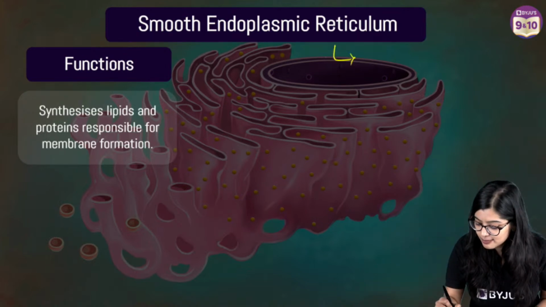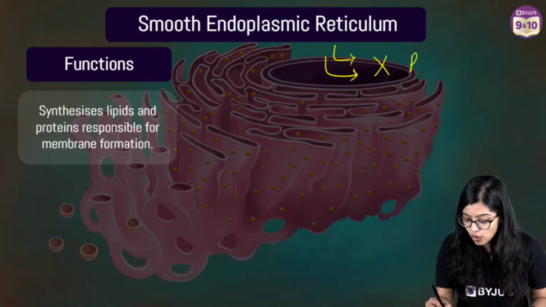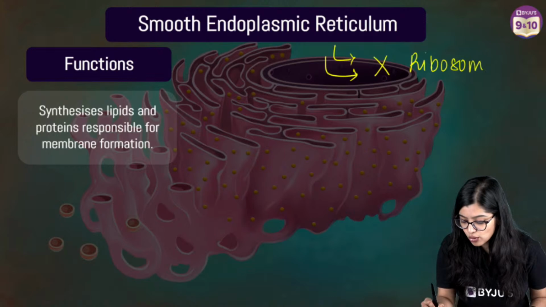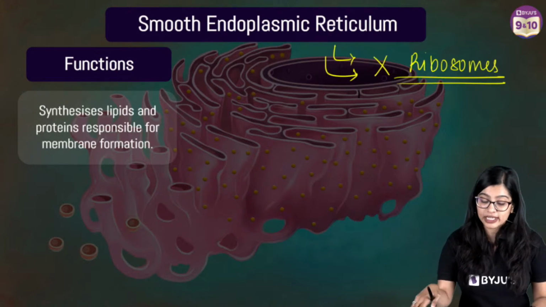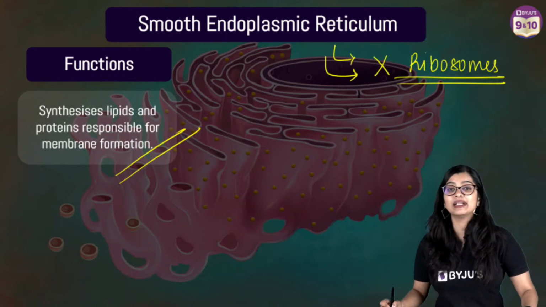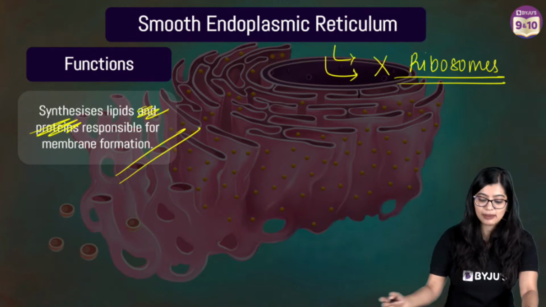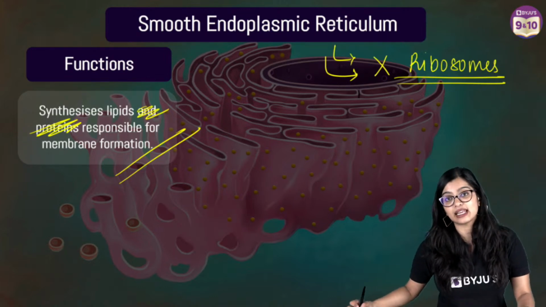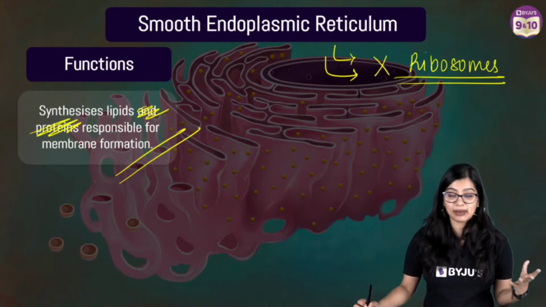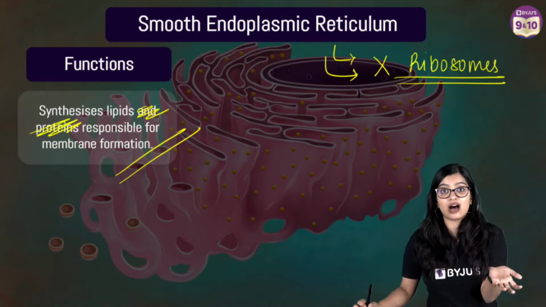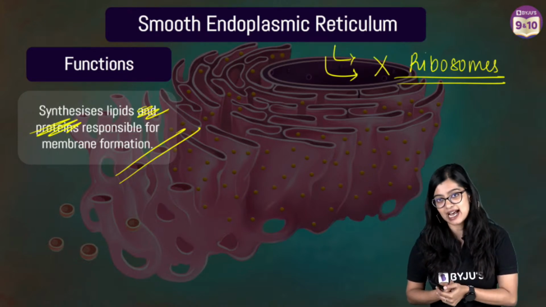Now, smooth endoplasmic reticulum is also a structure which has no ribosomes, right? Ribosomes here are absent. So that means that they don't play any role in protein synthesis, but rather they help in synthesizing lipids, right? They help in synthesizing lipids that are necessary for membrane formation. Now, in some cases, in vertebrates especially, we also see that the SER in the liver cells helps in getting rid of some toxic substances as well.